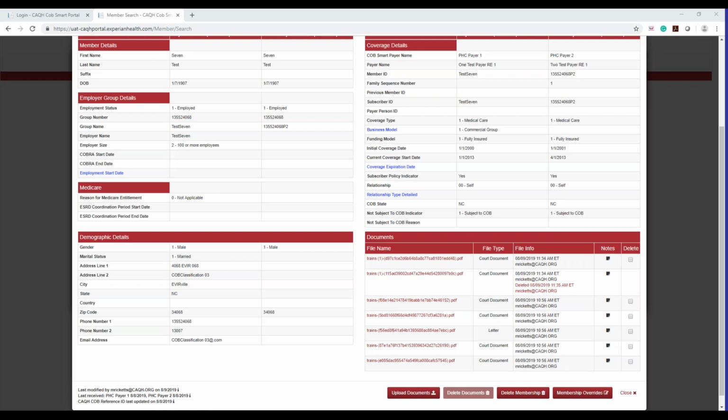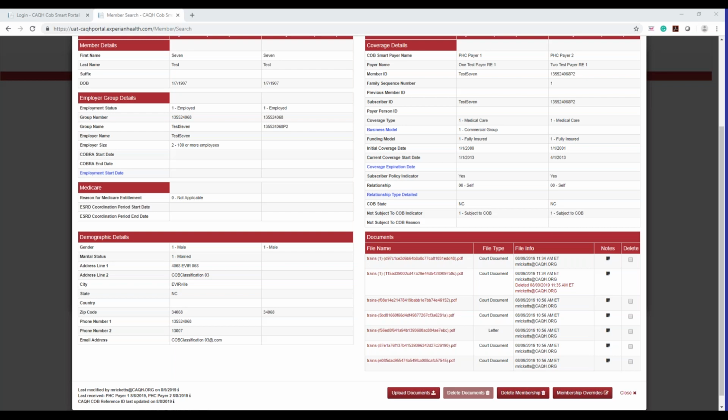You could select other. If it's pertinent to the record and you think it will help determine primacy, you can go ahead and select that under other. I would just put in a note section exactly why you're uploading that to the record and what the purpose is. Okay, is that helpful? Okay, yes. Great.